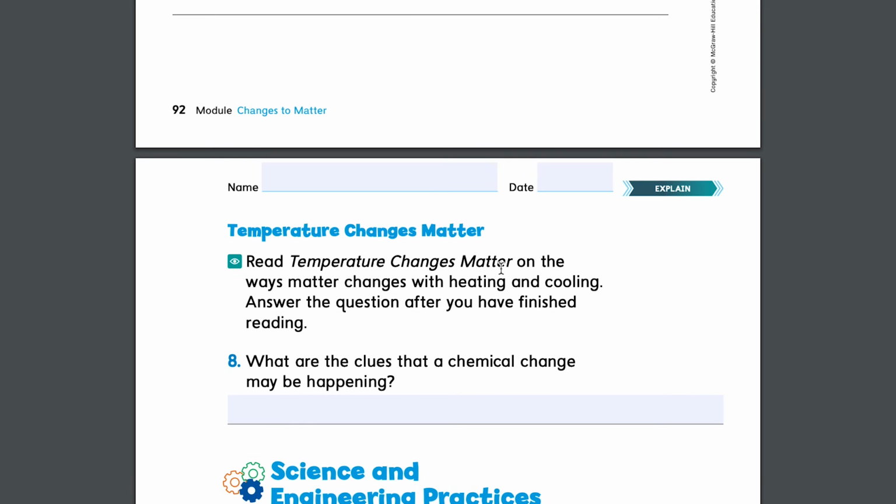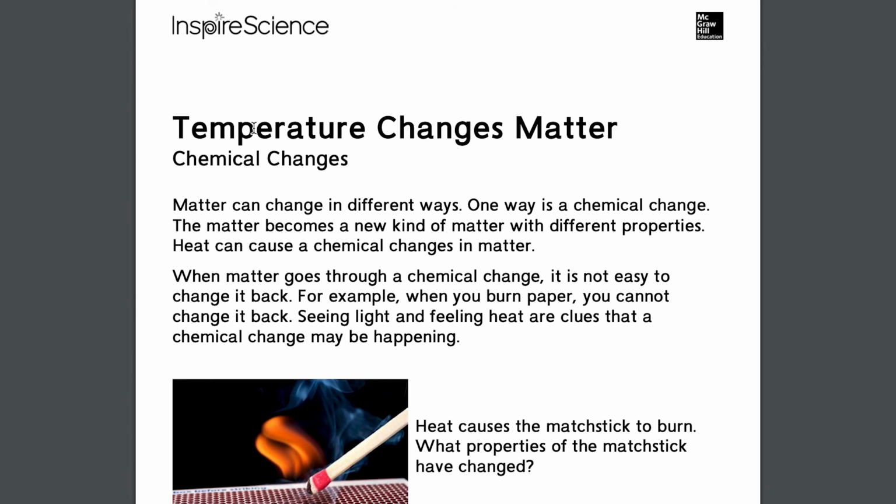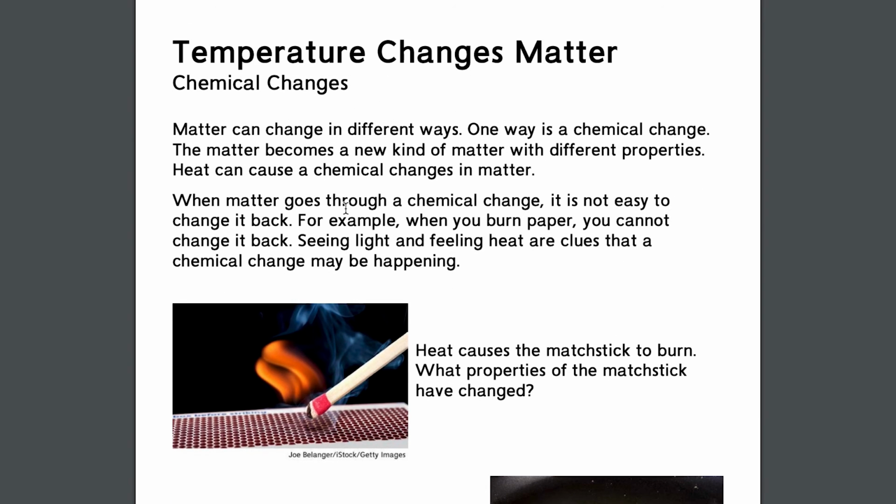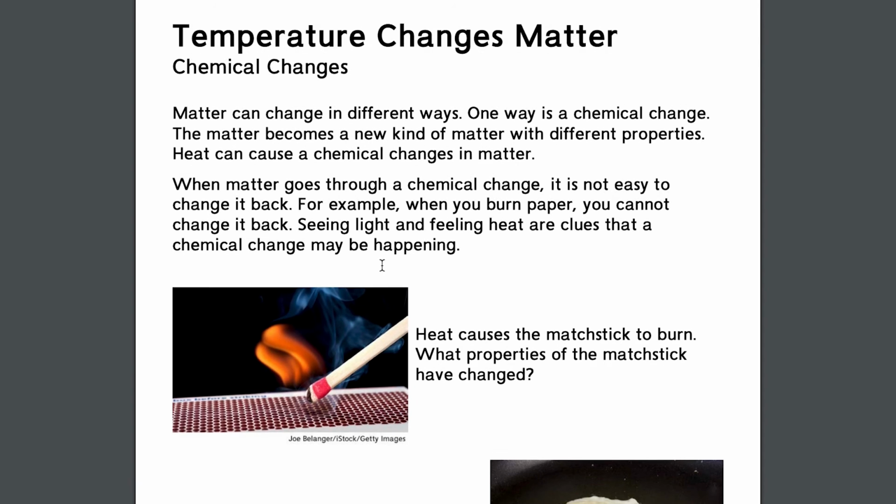Read Temperature Changes Matter on the ways matter changes with heating and cooling, and then answer the questions. Temperature changes matter. Chemical changes. Matter can change in different ways. One way is a chemical change. The matter becomes a new kind of matter with different properties. Heat can cause chemical changes in matter. When matter goes through a chemical change, it is not easy to change it back. For example, when you burn paper, you cannot change it back. Seeing light and feeling heat are clues that a chemical change may be happening.